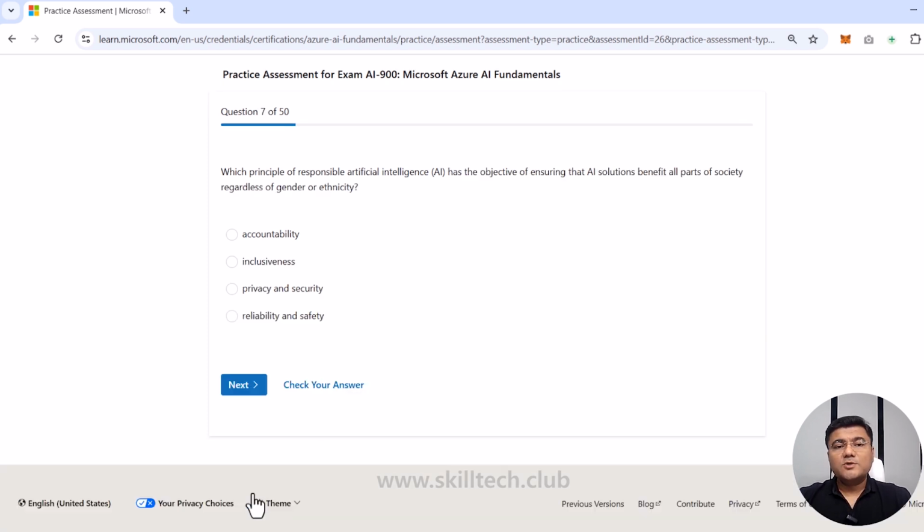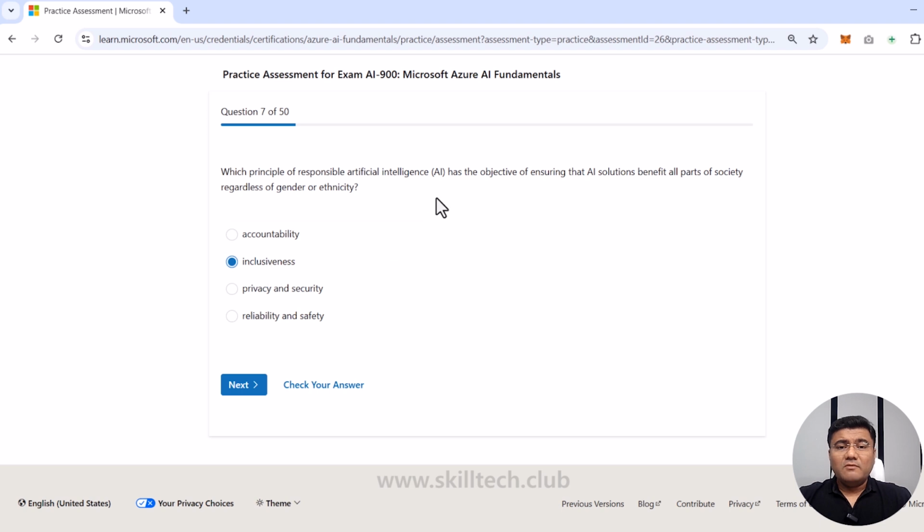Let's move to the next question. Next, they're asking which principle of responsible artificial intelligence has the objective of ensuring that AI solutions benefit all parts of society, regardless of gender or ethnicity. Now, this is the first principle of responsible AI, which is focusing on inclusiveness.